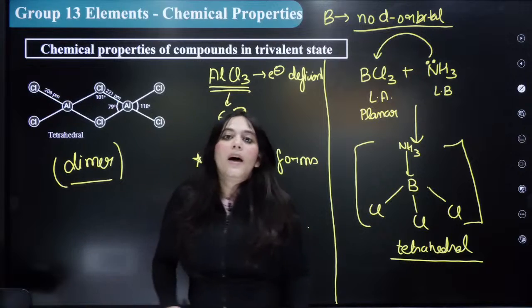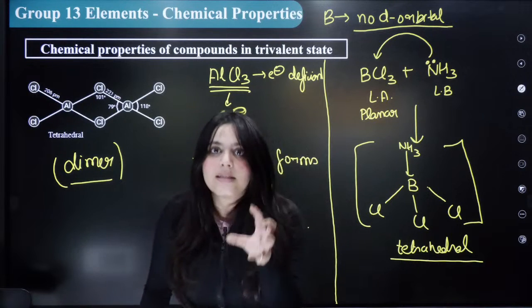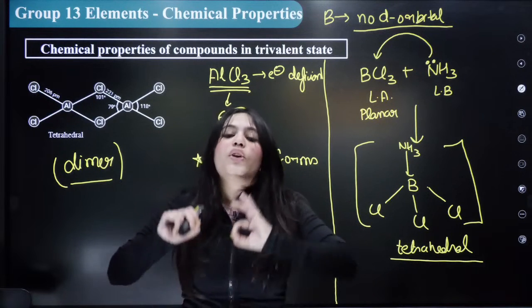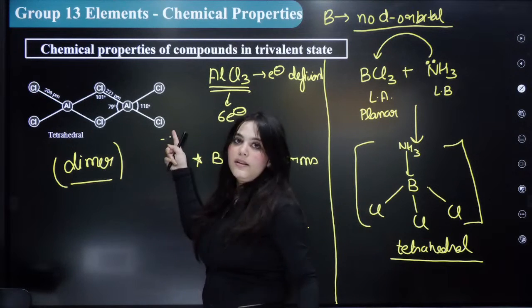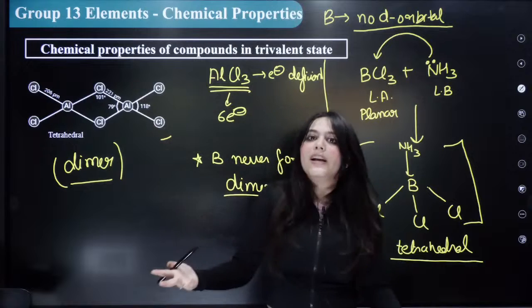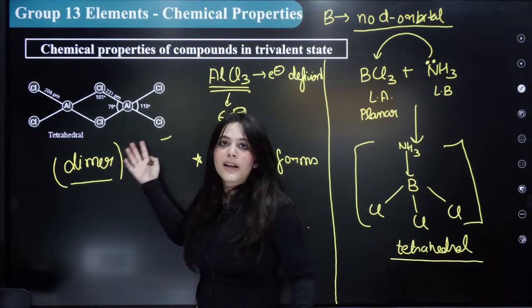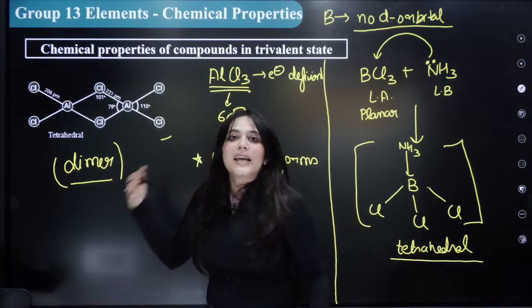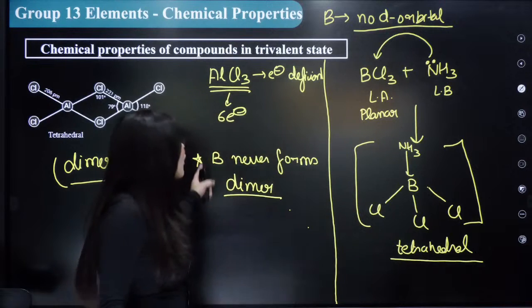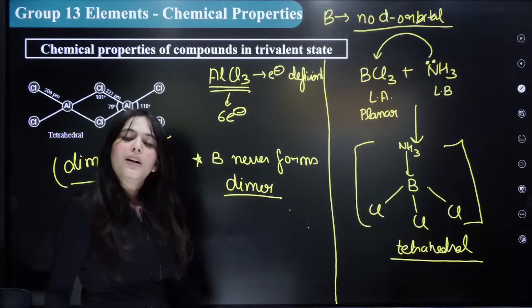So AlCl3 again is electron deficient, and to reduce its electron deficiency, it forms a dimer like this. The dimer is no more electron deficient, its octet is complete, hence it forms a stable dimer species. But in boron, this dimer is not possible.